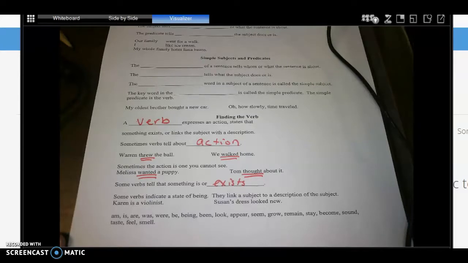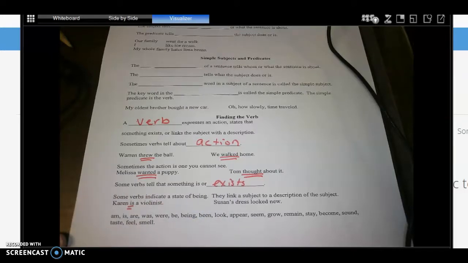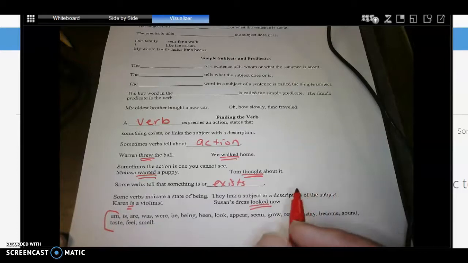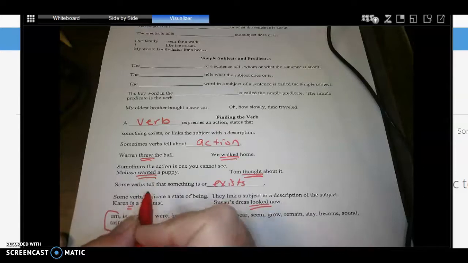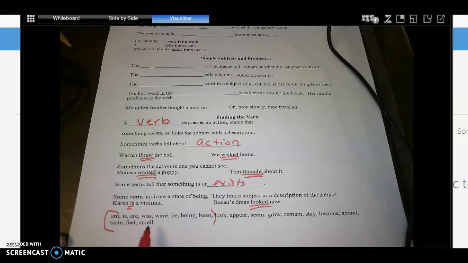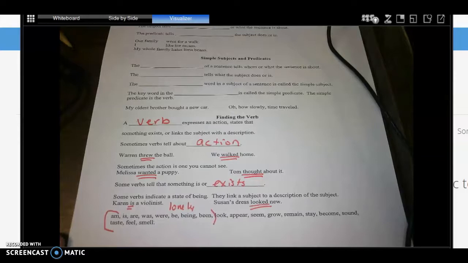Okay, some verbs indicate a state of being. We have an example here. Karen is a violinist. And Susan's dress looked new. Okay, so these are, again, not any action, just a state of being. I have listed here for you the verbs that are linking. Now, am, is, are, was, were, be, being, been, those verbs are linking when they are lonely in the sentence. They could be a helping verb with an action verb, but when it's lonely, it's the only verb like we have here. It's going to be a linking verb.